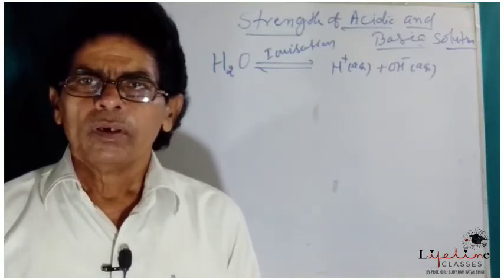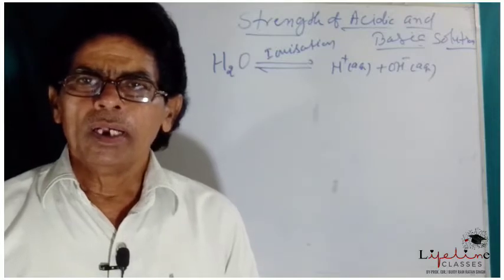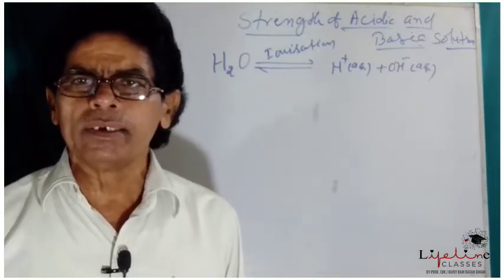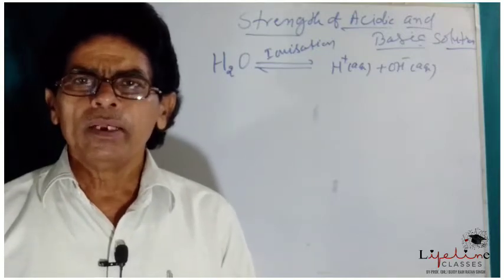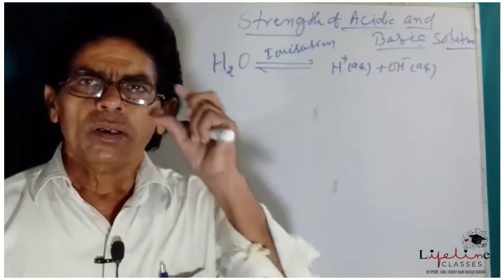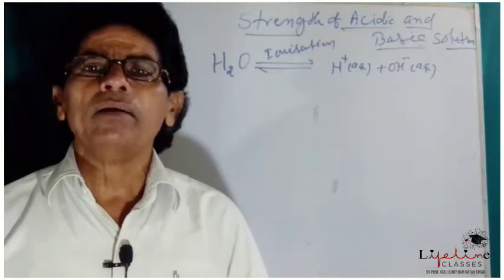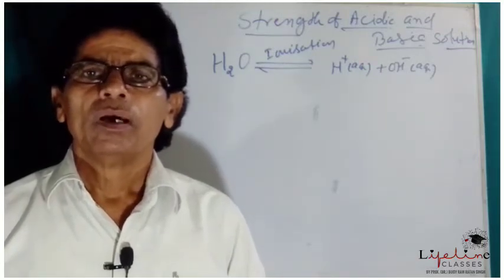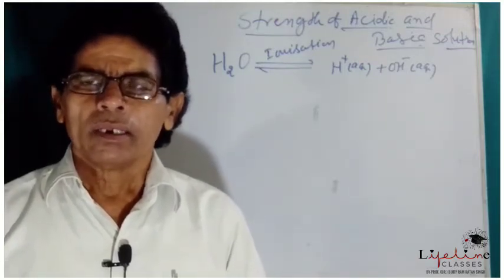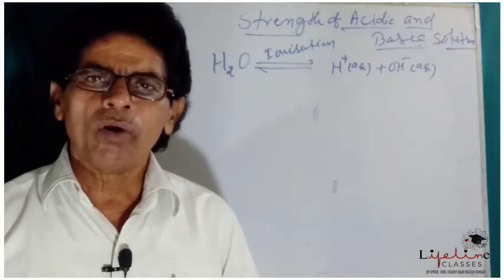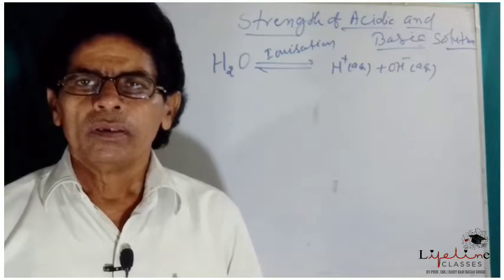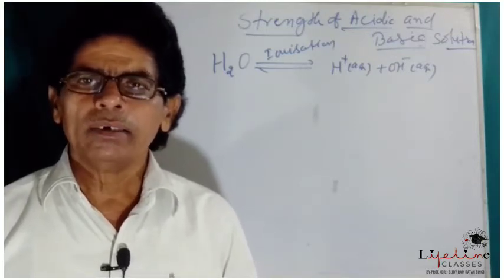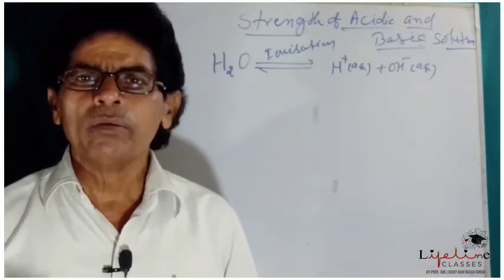So it has a very eager tendency to accept electrons. That is why hydrogen ion gets combined with a water molecule and forms the positively charged ion, that is hydronium ion.